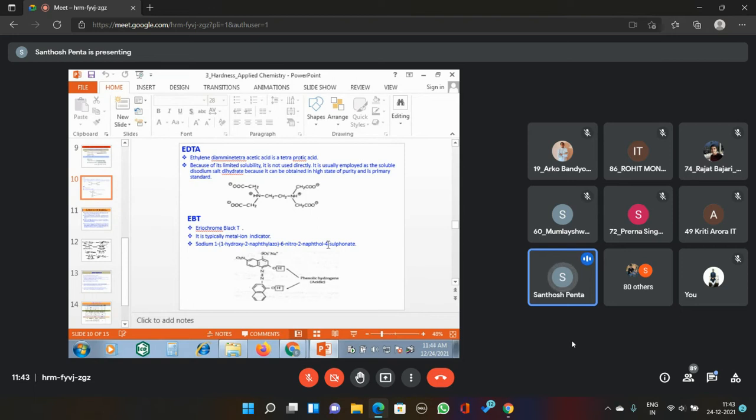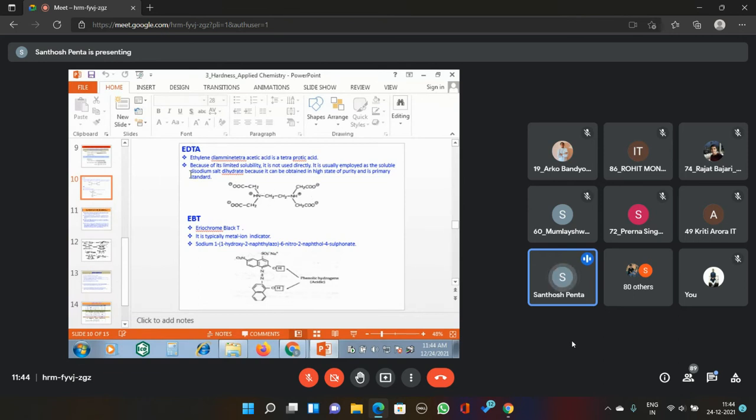Now, in the determination of hardness, simple EDTA is insoluble in water. That means it is not fully insoluble, but it is partially soluble. So to increase the solubility, the EDTA is converted into the disodium salt of EDTA.